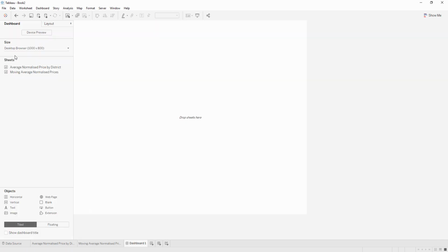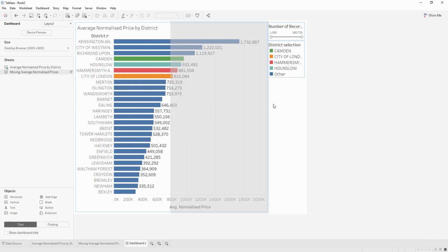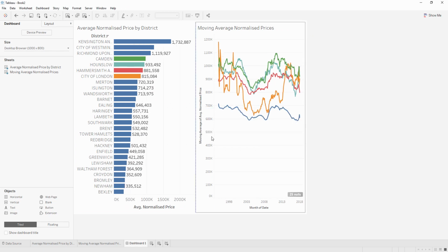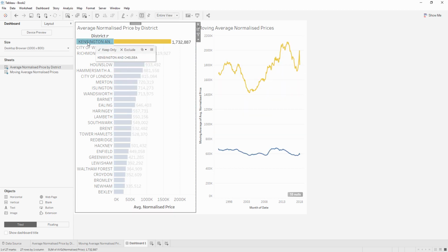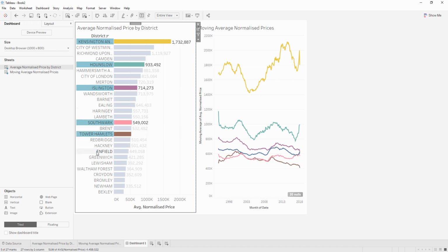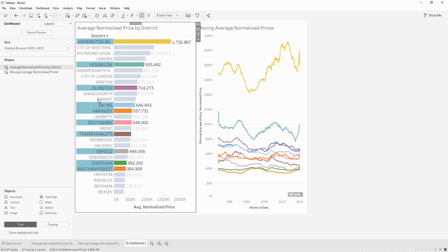So now we can go and bring this together into a dashboard. Just go and remove that. And what's nice about this is you don't need to set up your interactivity at the dashboard level. It's already been set for you directly here at the sheet level. So as we go and make some selections, those are being added. Now, one thing to notice, if I make enough selections here, there we go. We've just run into this situation here.